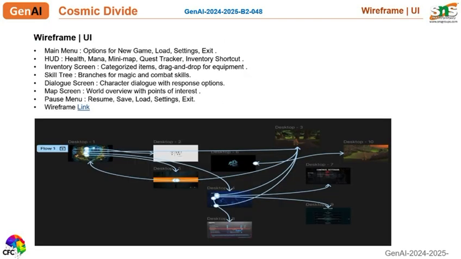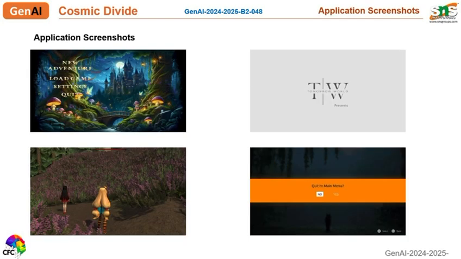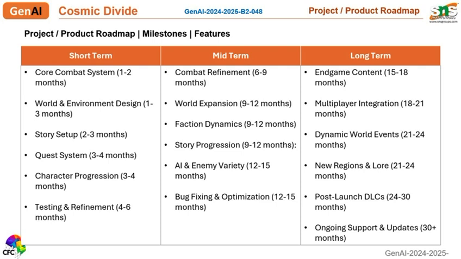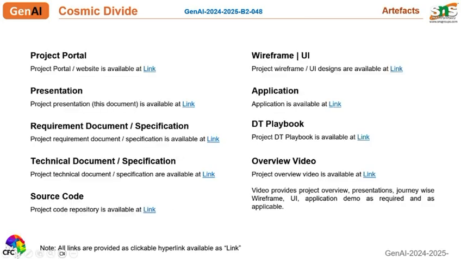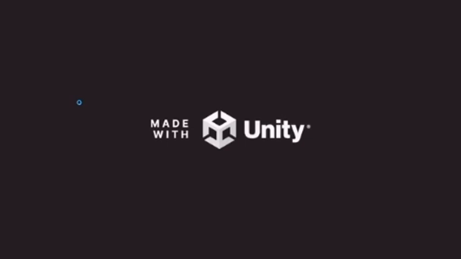The wireframe and various elements of the wireframe are shown in the presentation. The application screenshots are also attached in the given presentation. The short-term, mid-term, and long-term journey and roadmap of our project is given in the presentation. The next part of our presentation includes a hyperlink part where different links to our project's elements such as wireframe, application, presentation, portals, source code, etc. are given. Now, let's move on to the application part.